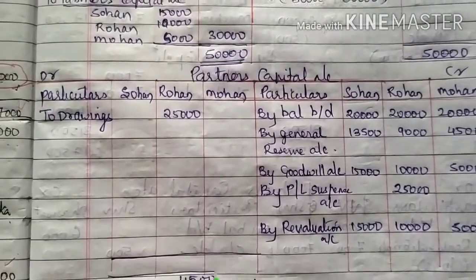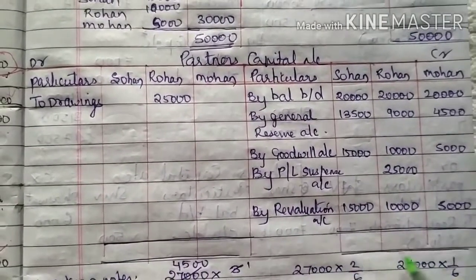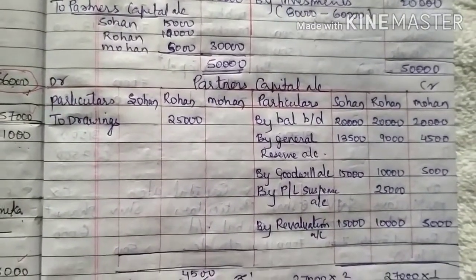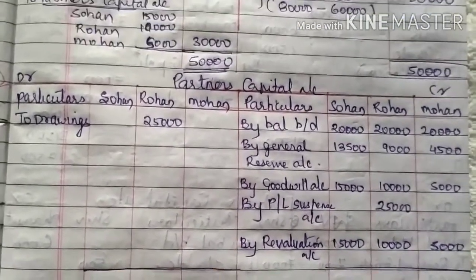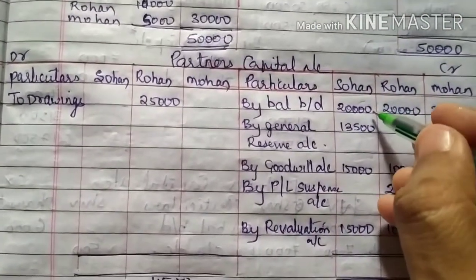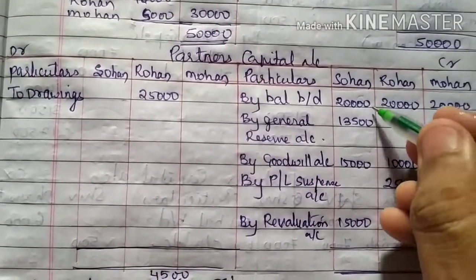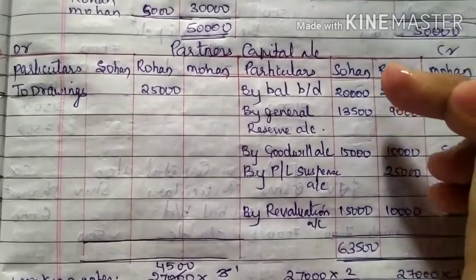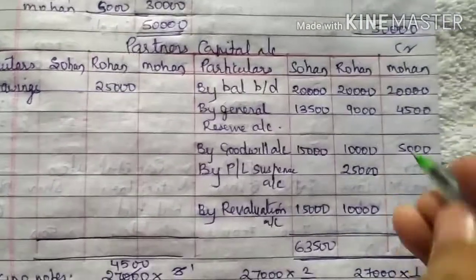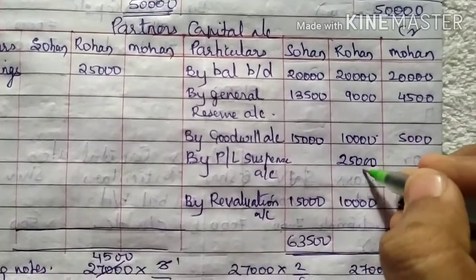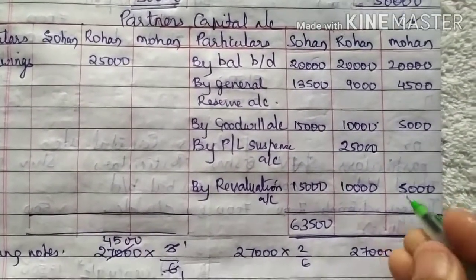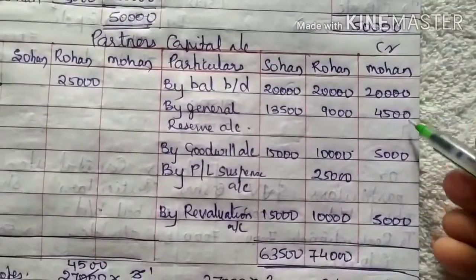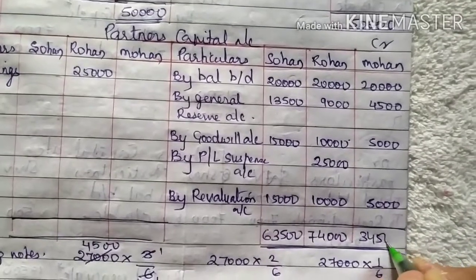Now close the partners capital account. So on totaling we will be getting 63,500, 74,000 and 34,500.